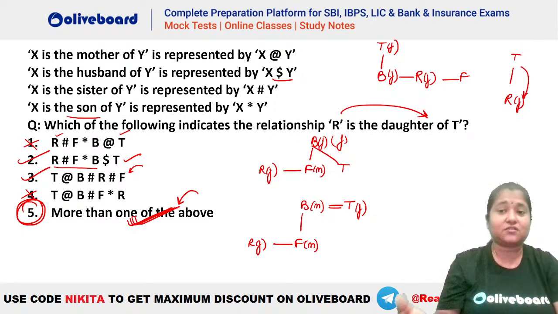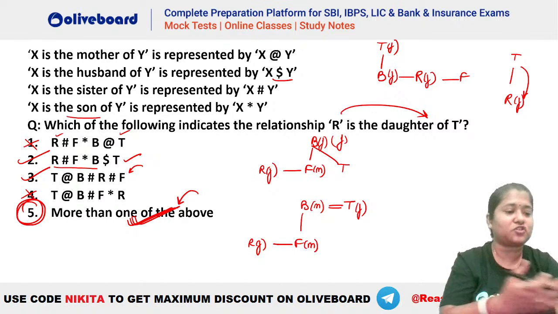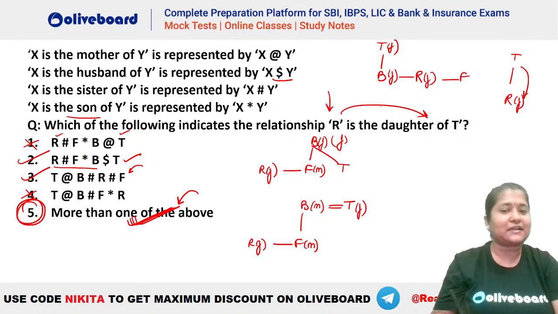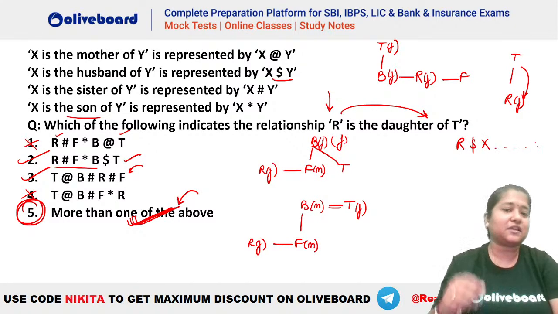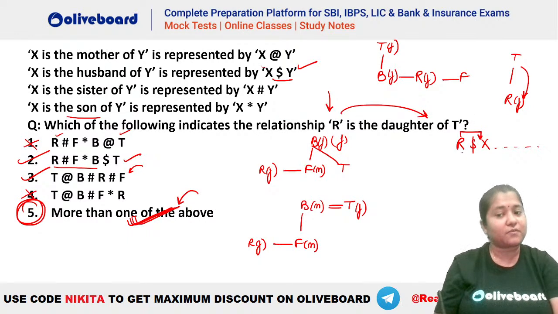Shravani, there are two methods to solve this question. That is to eliminate the options. One of them is obviously gender determination. That is, if you have R as a daughter of T, that means R has to be a female person. Now let's say in one of the options it was given R dollar X with respect to T. So here you can understand that R is dollar X, which means R has to be the husband, so R is a male person. So you can eliminate that particular option. Okay, so this option elimination will help you out.